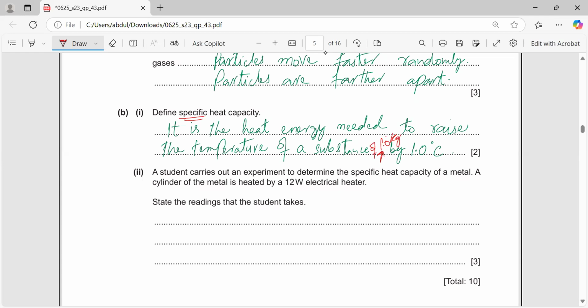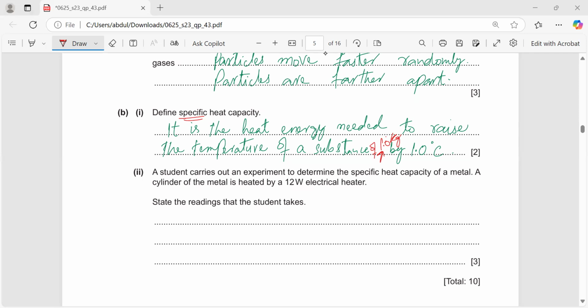In thermal capacity, we are not mentioning the mass. We are simply saying heat energy needed to raise the temperature of a substance by 1 degree Celsius or 1 Kelvin. But if it is specific, we need to say a specific amount of mass, I mean 1 kilogram. Don't forget this. Yes, Hema, correct.